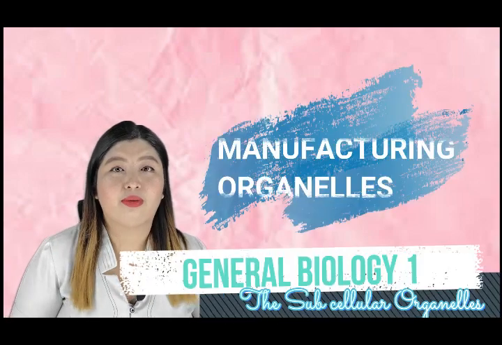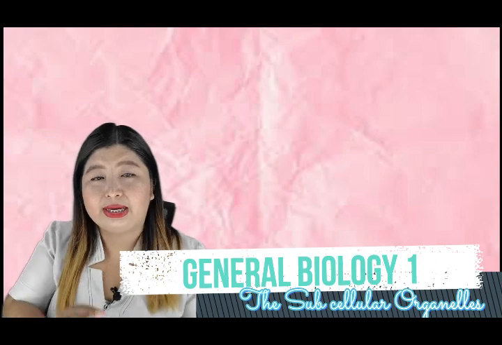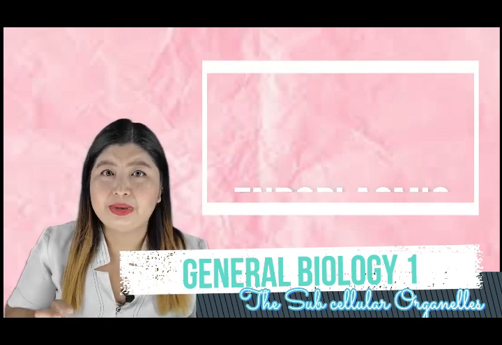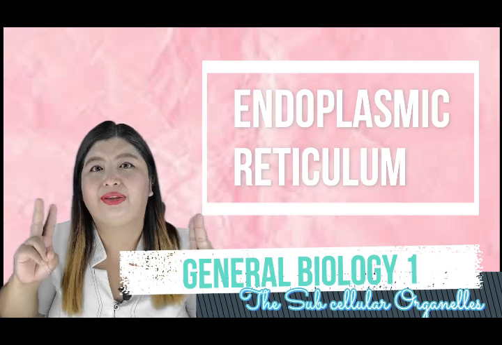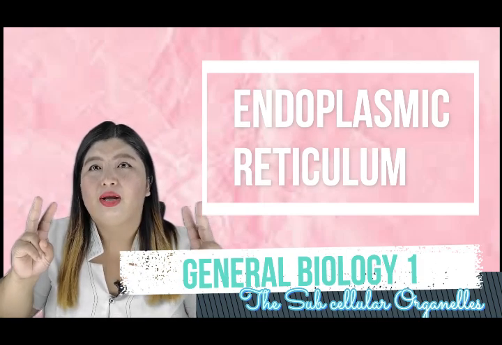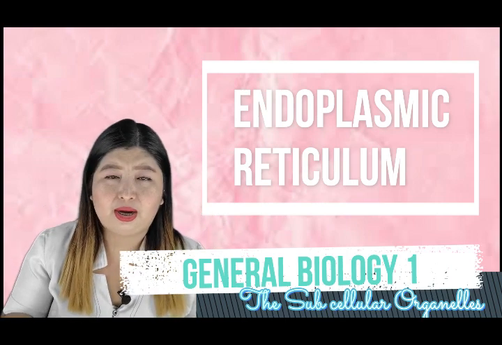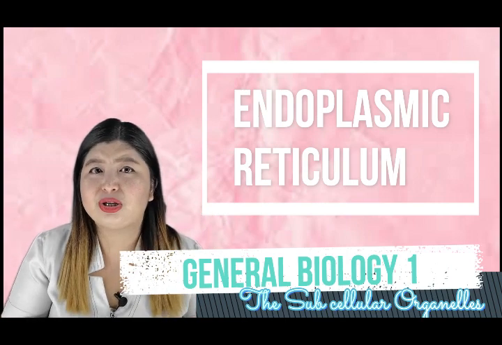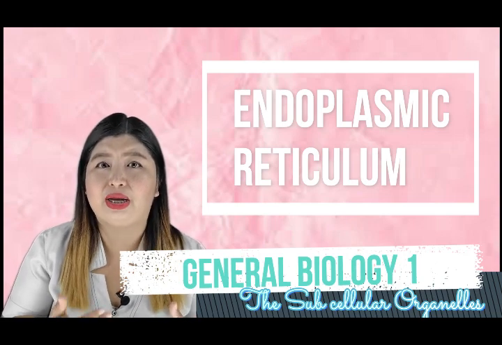Okay? Number 4, manufacturing organelles. We have the endoplasmic reticulum. Pag sinabi nating endoplasmic reticulum, ang iisipin nyo dito are the sorting center. Okay? Pag sinabi nating sorting center, a factory. Ang endoplasmic reticulum natin para siyang factory. Kung ano-anong mga compound ang ginagawa sa loob niya.